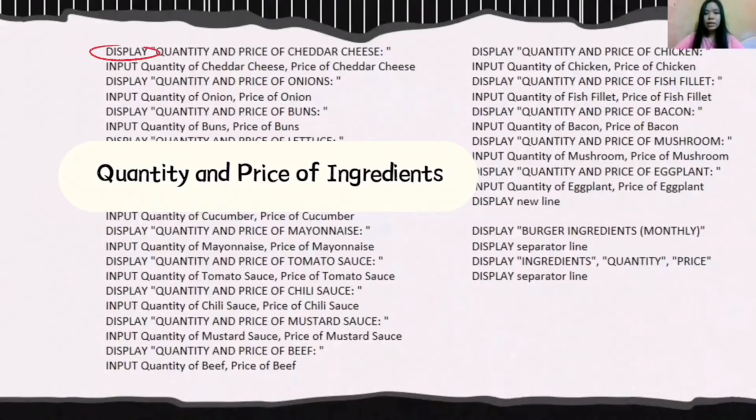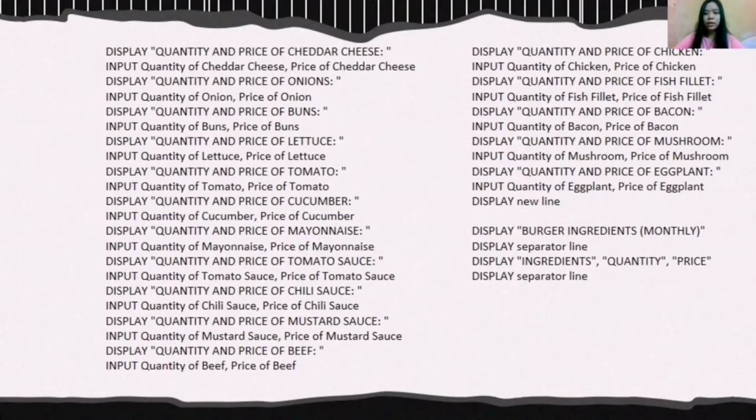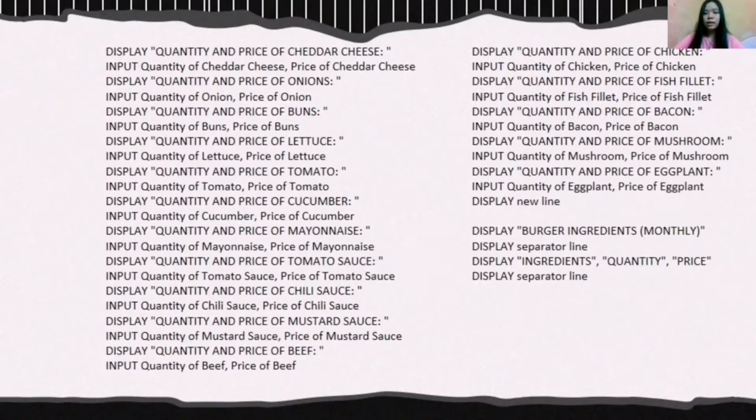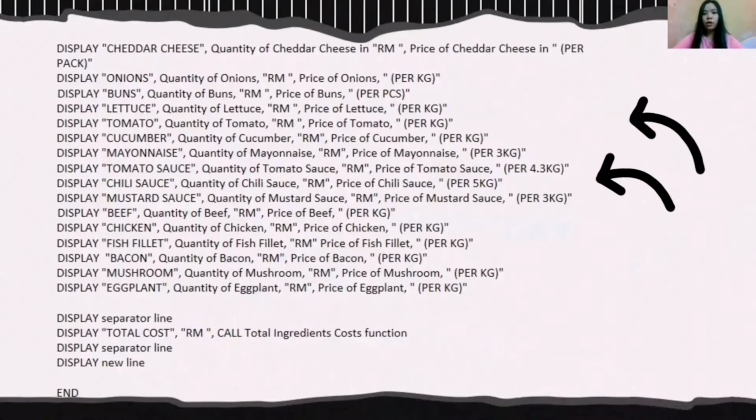Display quantity and price of each burger ingredient. Input quantity of each burger ingredient and price of each burger ingredient. We will have a table, so display burger ingredient monthly. Display ingredients, quantity, and price. Display the type of each burger ingredient for column ingredient, quantity of each burger ingredient for column quantity, price of each burger ingredient for column price. Then display total cost in RM. Call total ingredient cost function. Therefore, end for the part of burger ingredient.